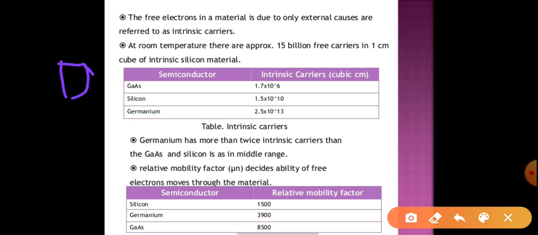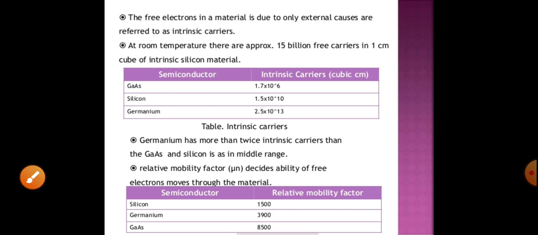Suppose this is the cube, 1 by 1 by 1. If I take the different materials, silicon, germanium and GaAs, how many carriers are there? Intrinsic carrier means who will carry the electron will carry the current. So how many electrons are there in 1 centimeter cube of GaAs, silicon and germanium? I have shown it in the table.